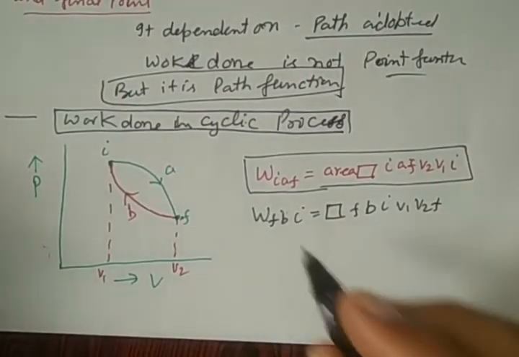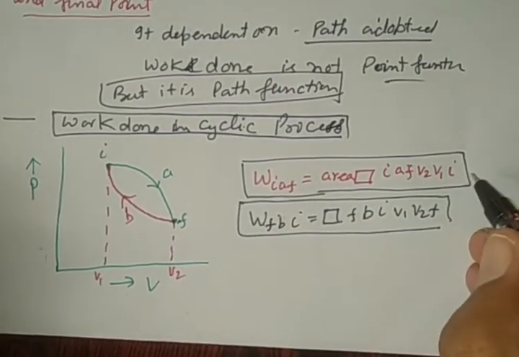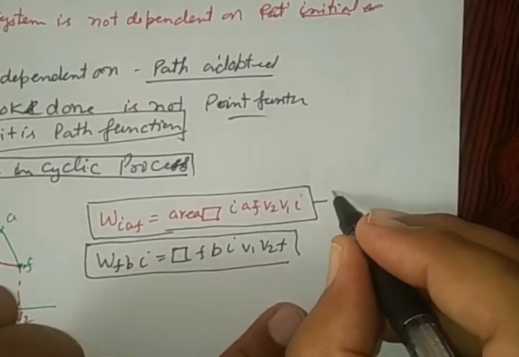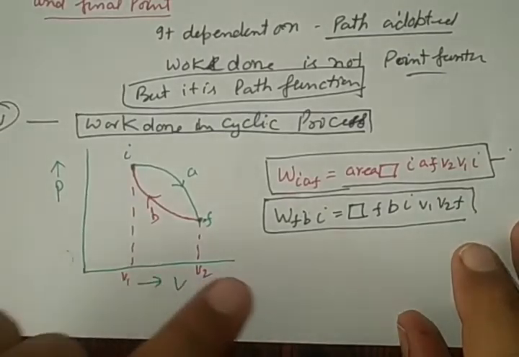So see, in the first case the volume is increased. See in the graph, in the first case from V1 to V2.